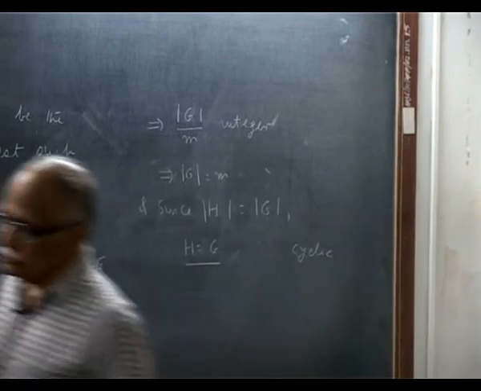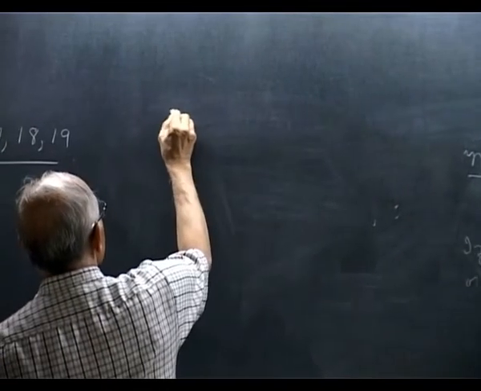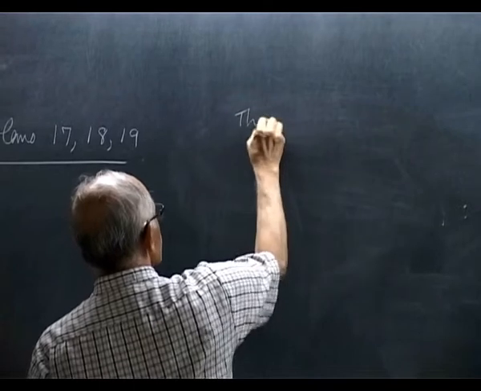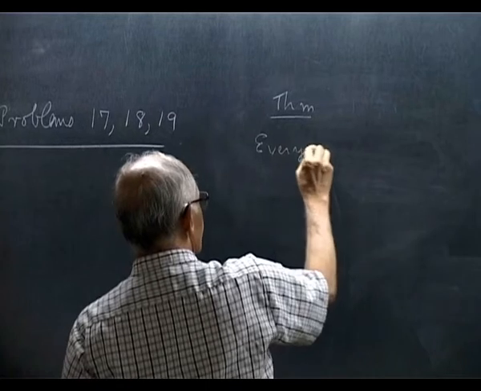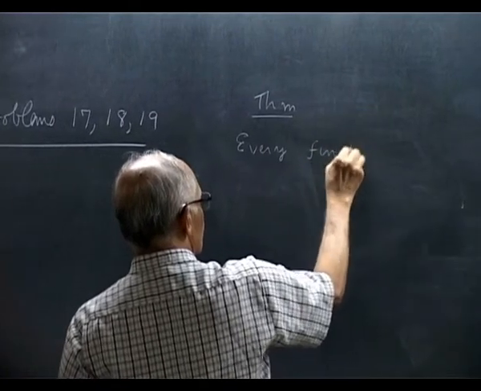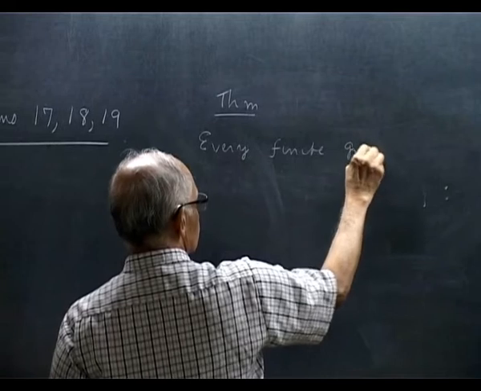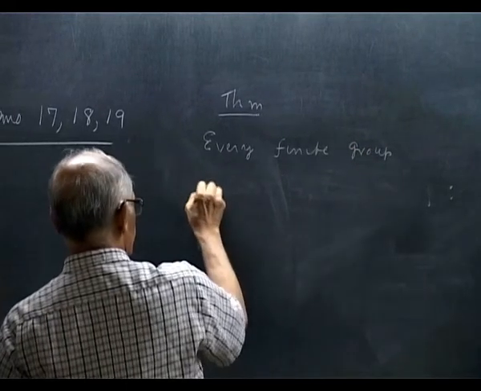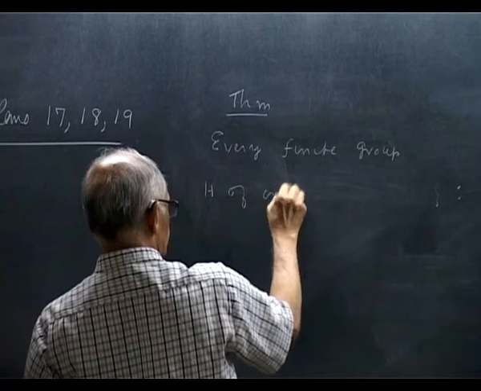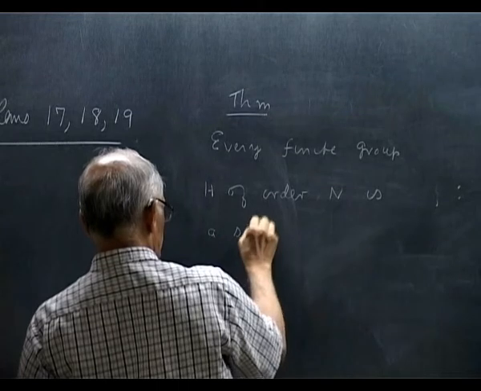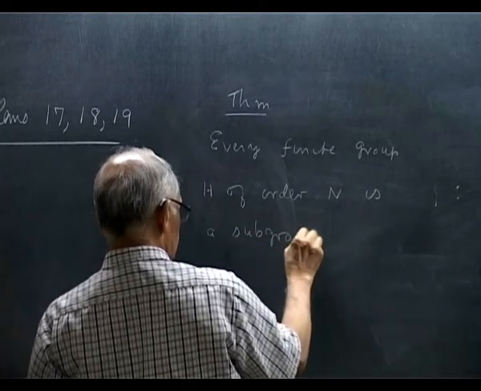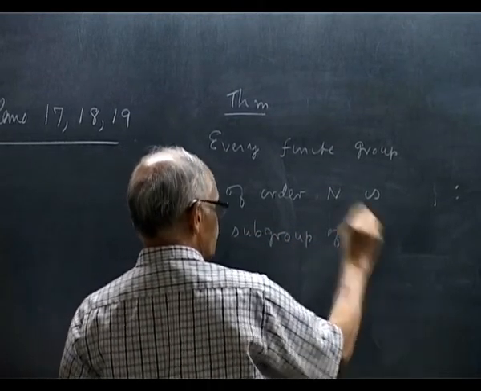Now, I want to prove one more result, very simple. Every finite group H of order n is a subgroup of the permutation group Sn.